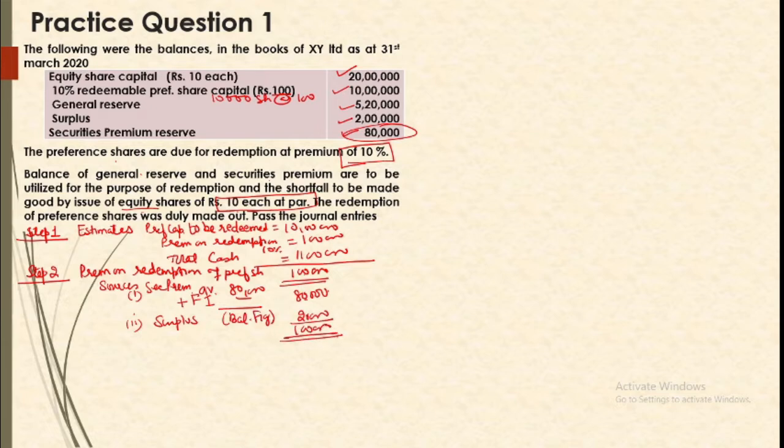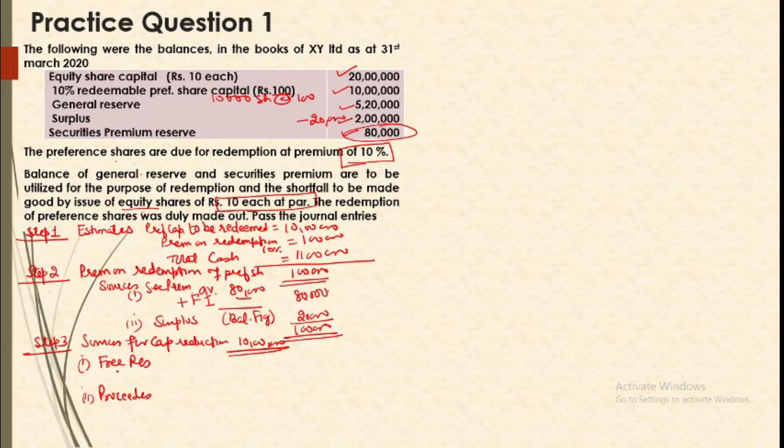Alright. So now the effect is that out of your surplus, 20,000 has been used for premium. Now the next step is sources for capital. Your capital reduction is 10 lakh. So its sources include, number 1, free reserves, number 2, proceeds of fresh issue. Now why am I writing free reserves first? Because proceeds are to be calculated. Your question says that you will issue equity shares for the shortfall. So we don't know how much. So we will outline free reserves first and then we will calculate proceeds as a balancing figure.